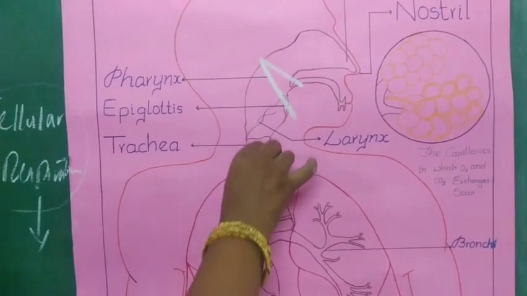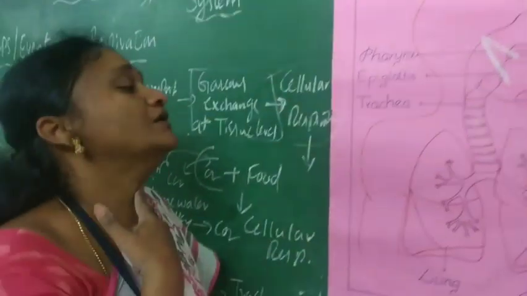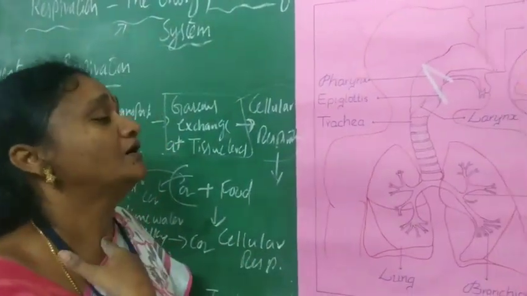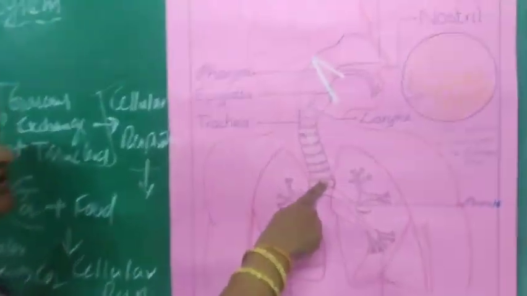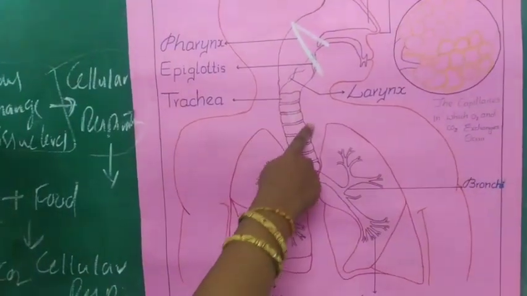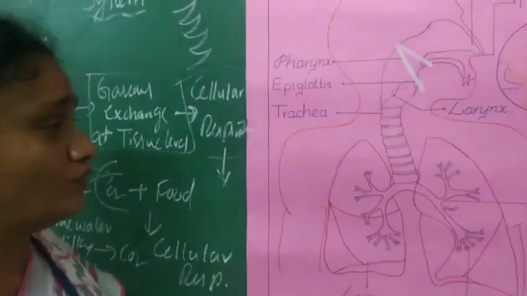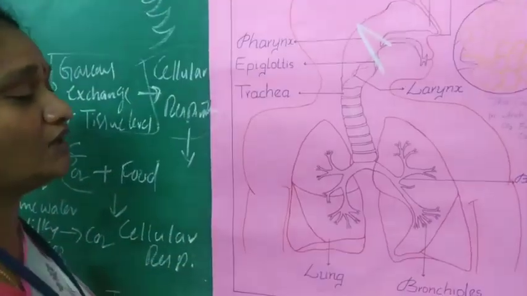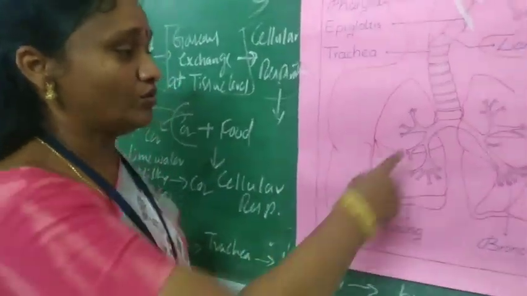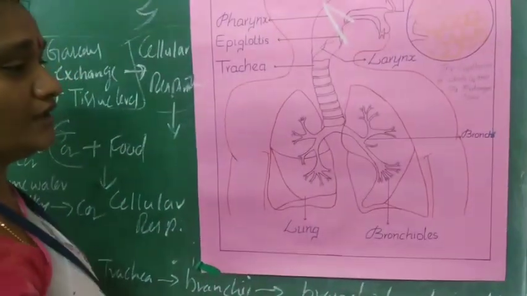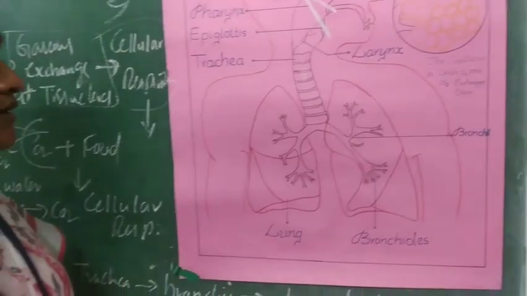Then the air comes to the next part of the respiratory system, the trachea. When we touch our neck region, we can feel the trachea. The trachea is made up of C-shaped cartilaginous rings, which prevent it from collapsing and closing, so the air easily enters the next part. At the chest region, the trachea divides into two branches called the bronchi. One bronchus goes to the right lung and the other to the left lung.